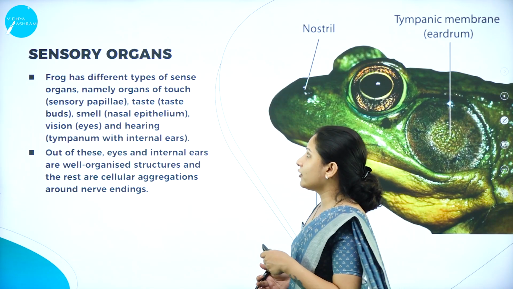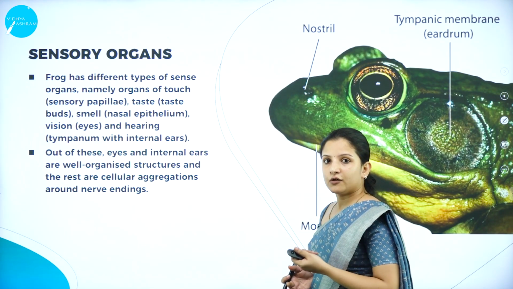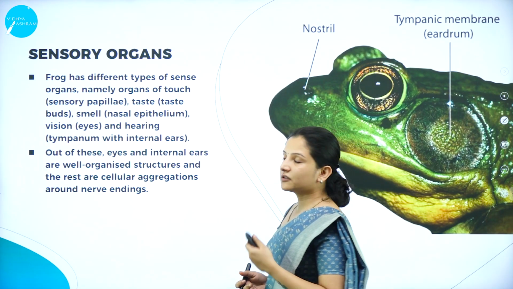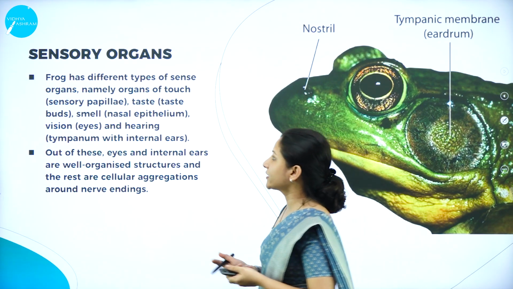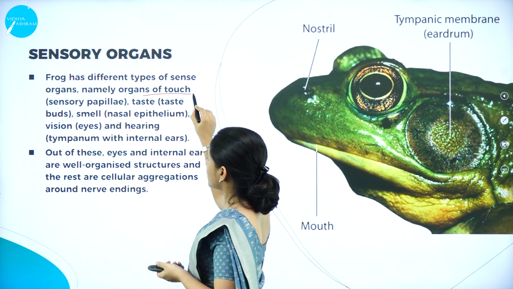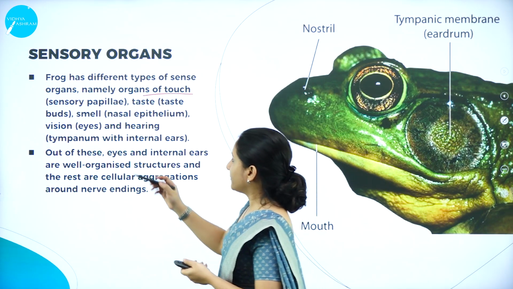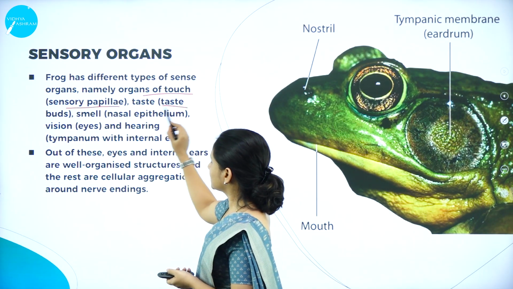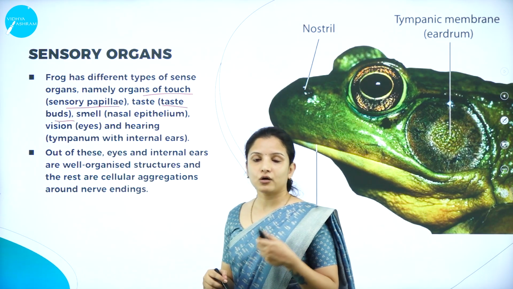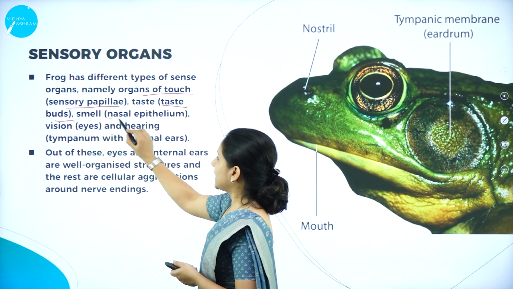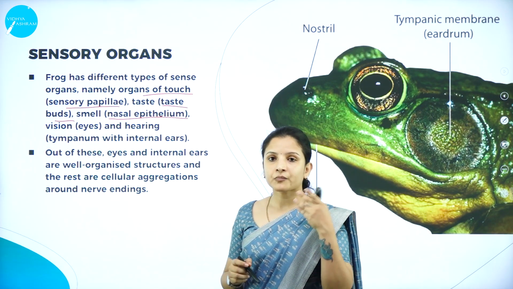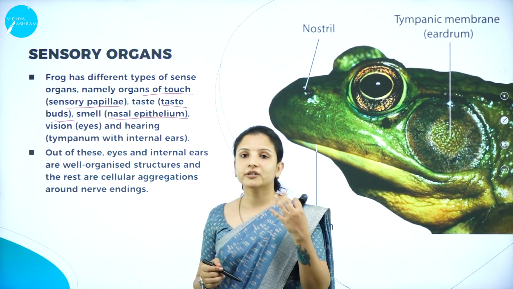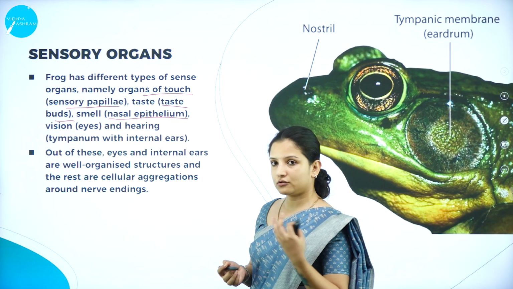So next, moving on to the sensory organs in the frog. The frog has different types of sense organs, such as the organ of touch, which is the sensory papillae, the organ of taste, which is called the taste buds, and the organ of smell, which is the nasal epithelium. The lining of the nostril, or the nasal epithelium, helps the frog to smell.